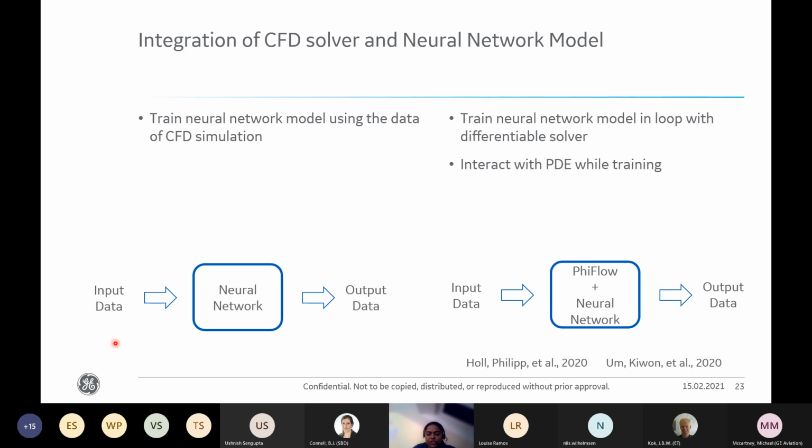One promising approach to achieve this is integrating a differentiable CFD solver with a neural network model. In this context, Hall et al. have presented the PhiFlow framework, which is a fully differentiable PDE framework that provides operators and solvers for a large class of PDEs with analytical gradients. By fully integrating the numerical solver into the training process, neural networks can learn to reduce numerical errors of PDE solvers, and can optimally control a physical system given an initial state and a target state. So let's call this framework a solver in the loop.